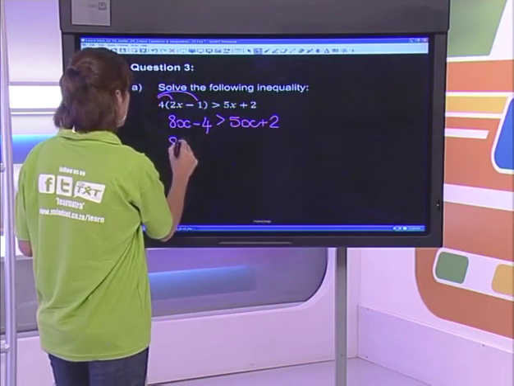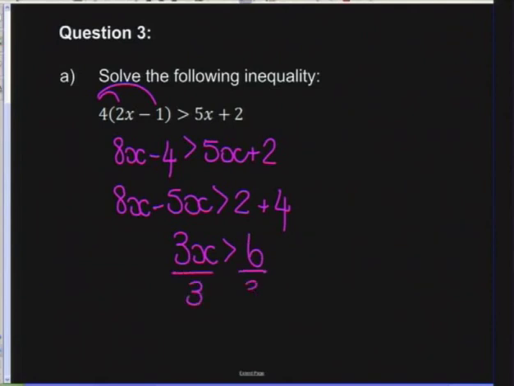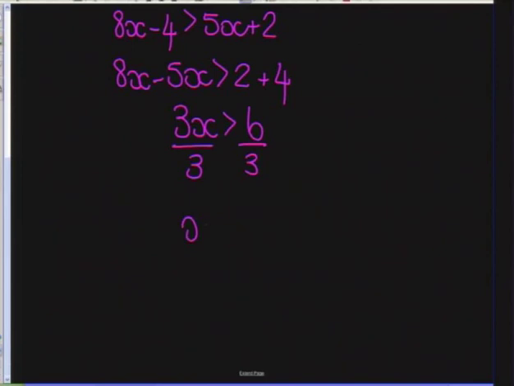So I'm going to keep my 8x on the left-hand side, 5 is going to come over to join it, and I've got 2 on the right-hand side, 4 came over to join it, so therefore making it positive. So that's going to simplify to give us 3x is greater than 6, and if we divide by 3, we get an answer that x is greater than 2.